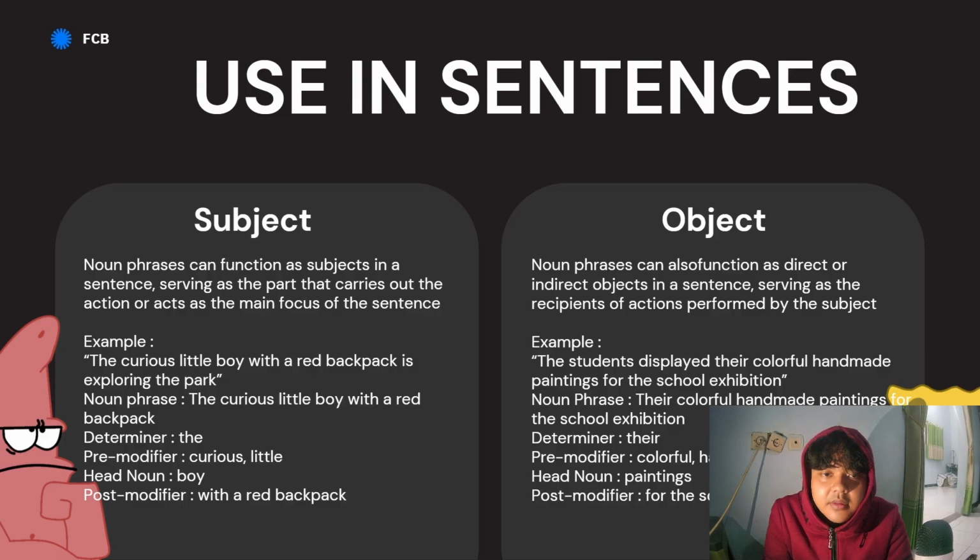So the object. A noun phrase can also function as a direct or indirect object in a sentence, serving as the recipient of the action performed by the subject. Example, the students displayed their colorful handmade paintings for the school exhibition. The noun phrase is their colorful handmade paintings for the school exhibition. The determiner is their, the pre-modifiers are colorful and handmade, the head noun is paintings, and the post-modifier is for the school exhibition.